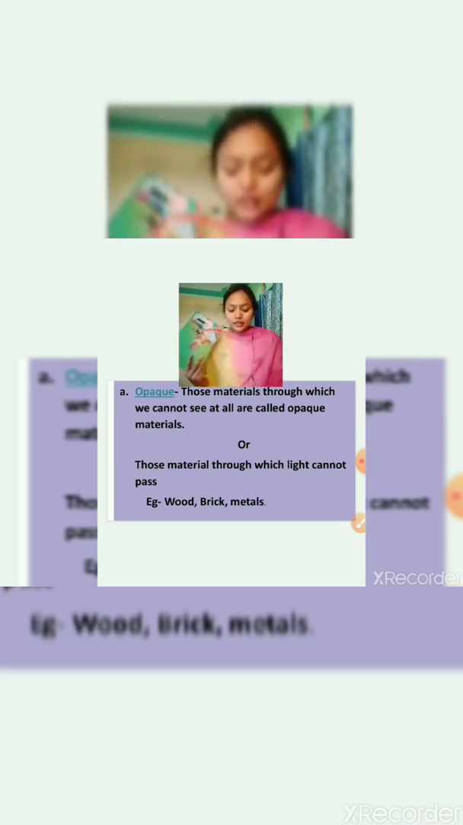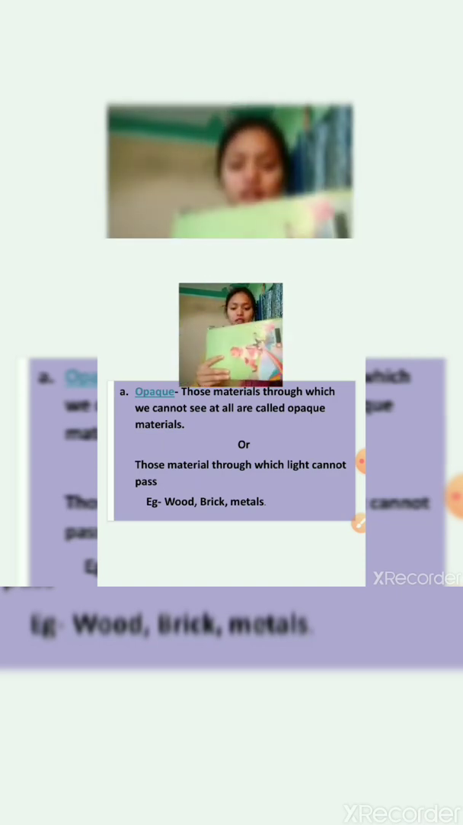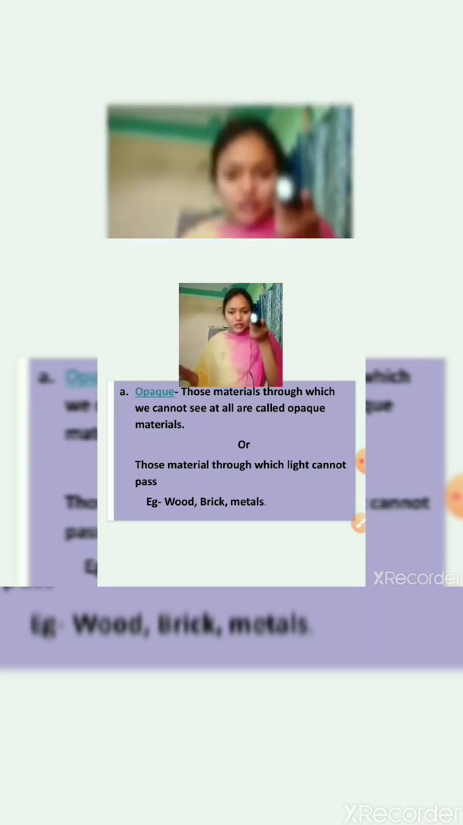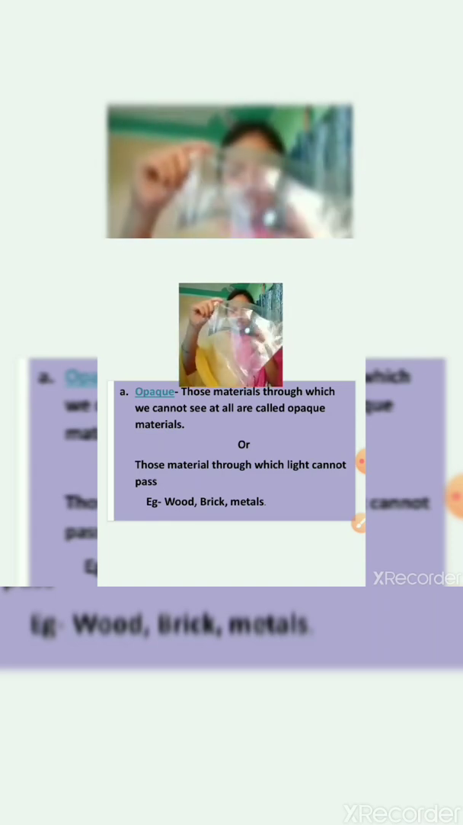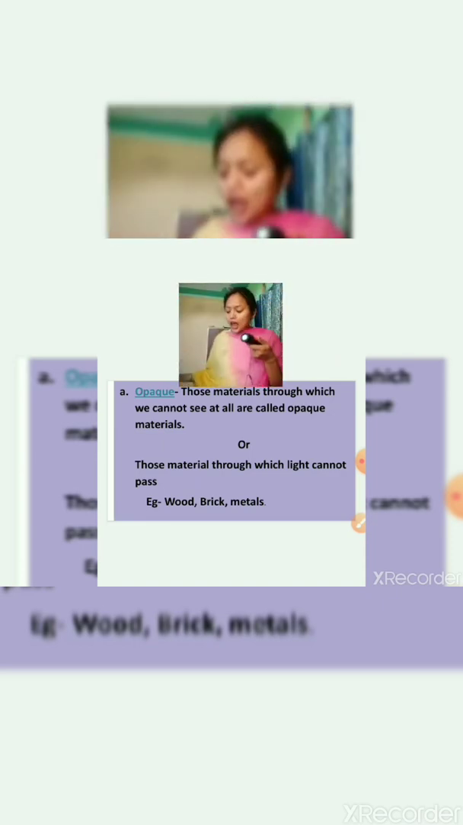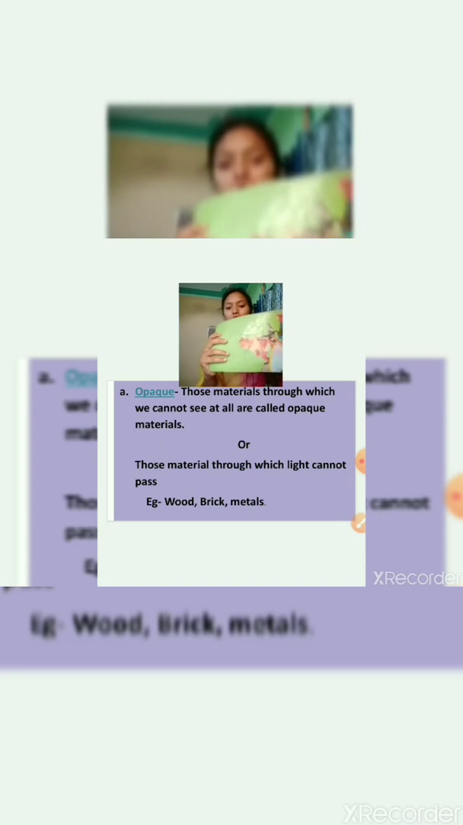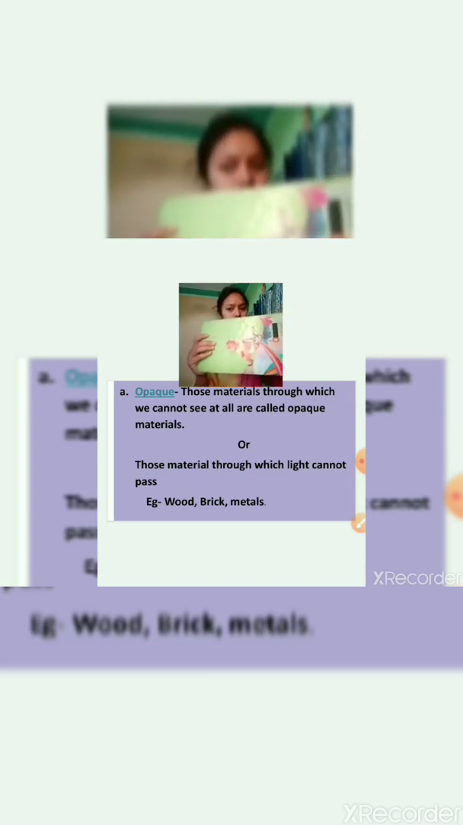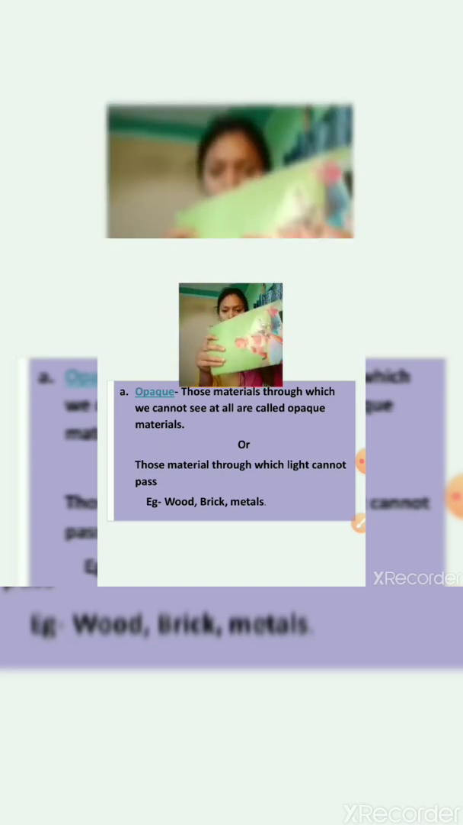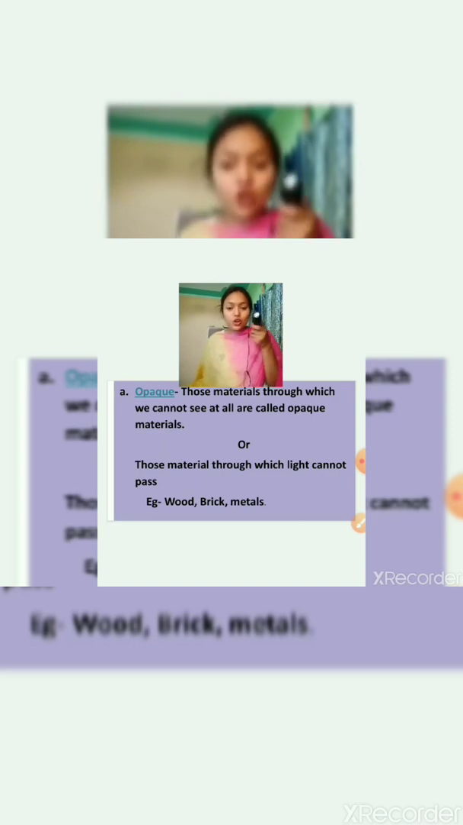Now let's see whether light passes through it or not. I'm switching on the torch. You can see this is a transparent medium, air is there. This is translucent, and this one is opaque. Can you see the torch? No, you can't see it. Here you can see it easily. You cannot see the torch glowing here, but here you can see the torch glowing. So light cannot pass through opaque objects.